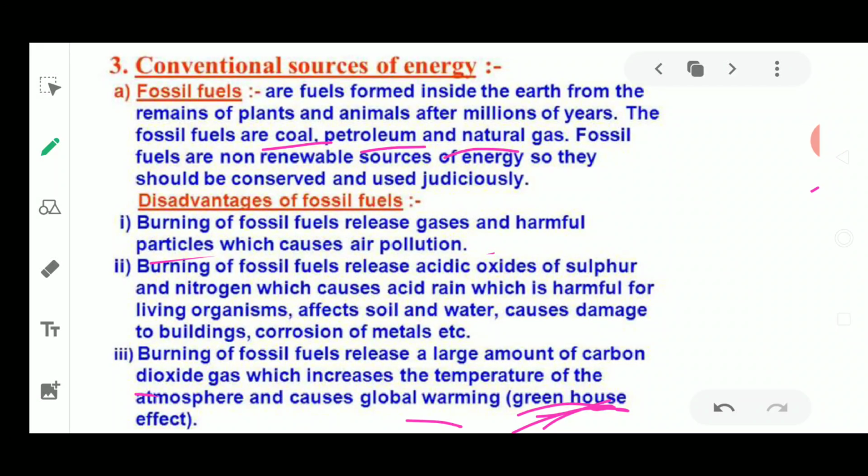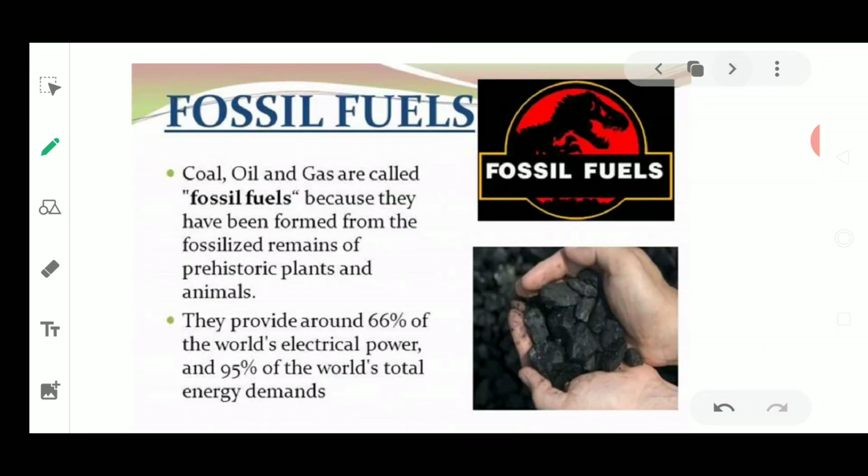So these are the disadvantages of fossil fuel. Now let us study more about these fossil fuels. Fossil fuels, like oil, coal and natural gas, are known as fossil fuels. Why are they called fossil fuels? Because they are formed from the fossils, and fossils are the dead and decaying remains of plants and animals which got buried inside the earth's surface, and it took millions of years to get fossilized. So these plants and animals are getting converted into the form of fuels, which we are using as fossil fuels.